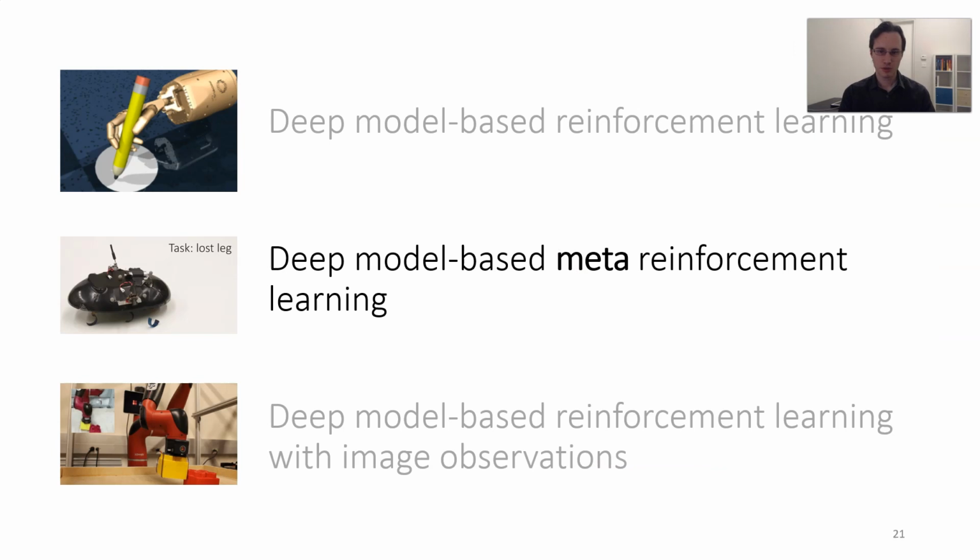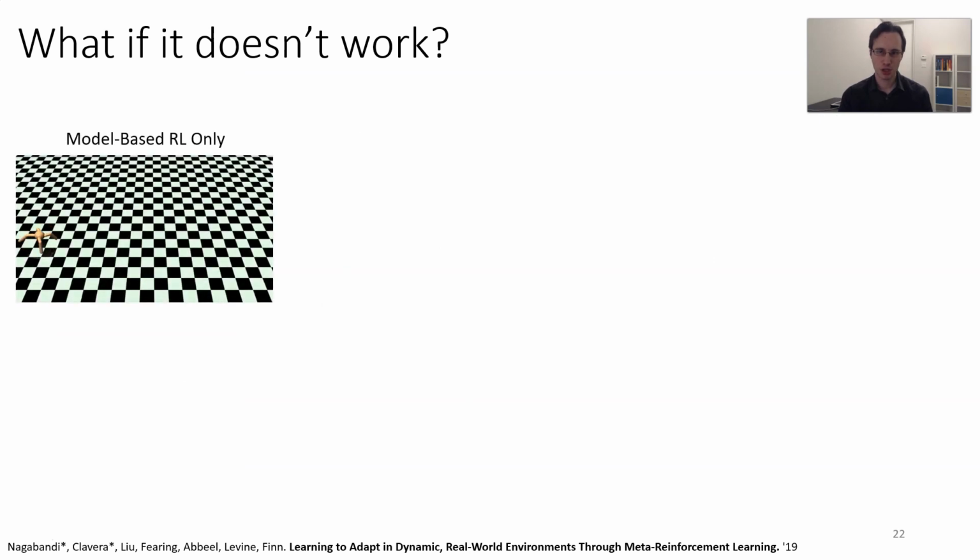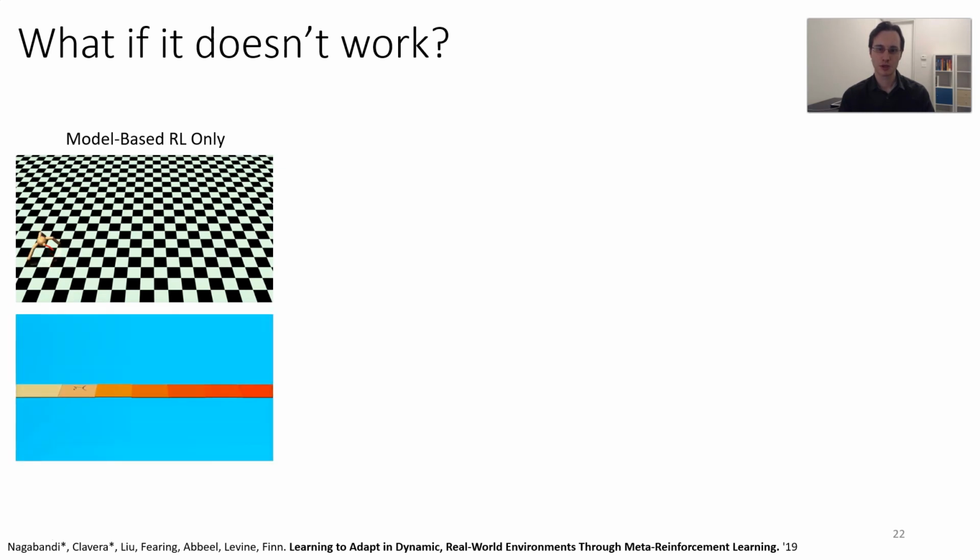All right, but now let's talk a little bit about meta-learning. What if model-based RL doesn't work? What if there's some unexpected change that causes your model to fail? For example, for this ant robot, what if one of the legs breaks? Now your model that was trained for 4 functional legs will simply not be able to walk any longer. Here's another example. This half-cheetah robot is trying to run across floating platforms, and when it steps on platforms of unfamiliar buoyancy, it flips over.